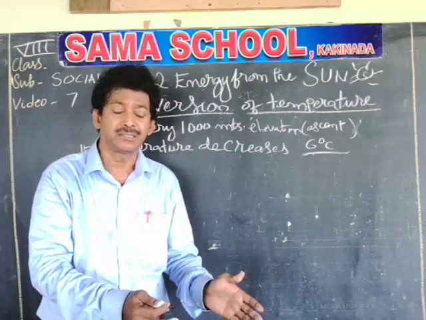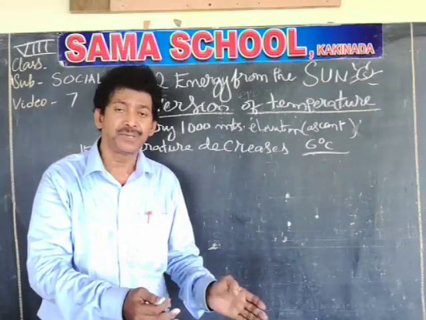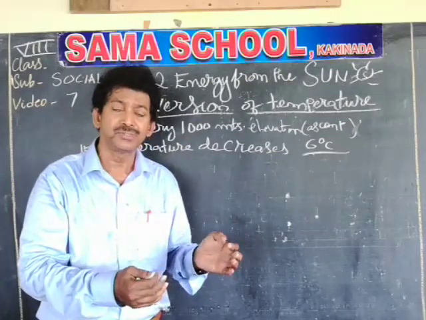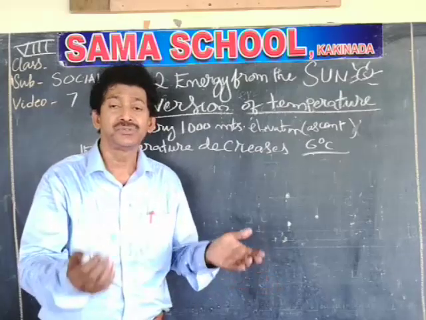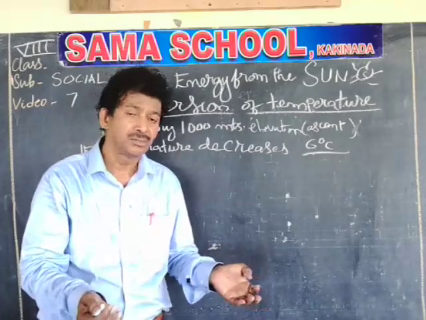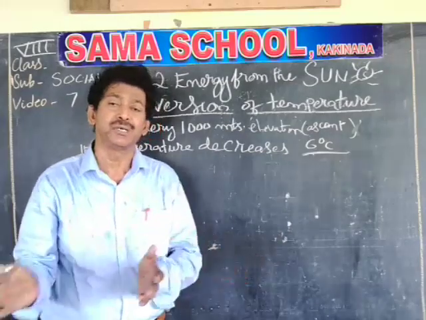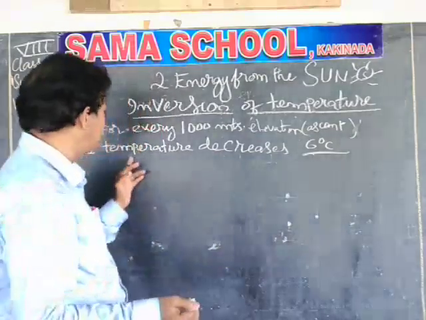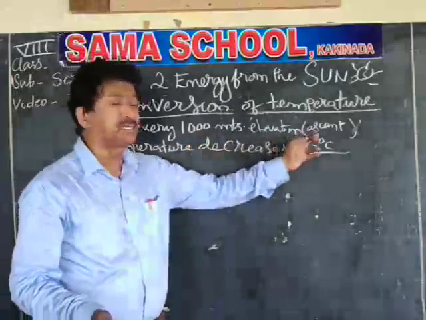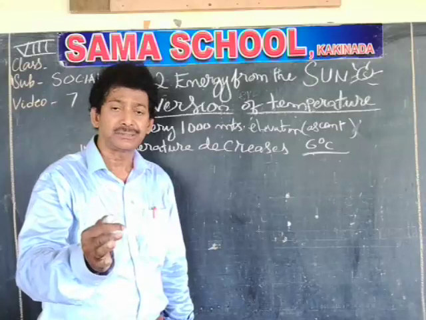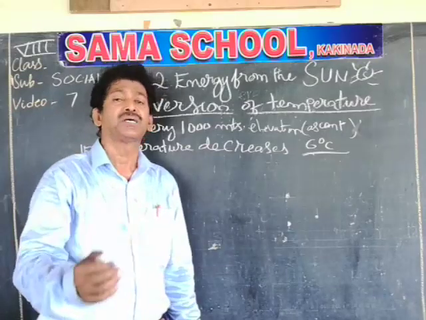So whenever we are going from the plain area, that is the starting point, you compare a mountain or elevation with the sea level. If you think sea level is 0, then you compare any other landform based on sea level. So I am talking about the 1000 meters of ascent or elevation. That means altitude, the height from the sea level.